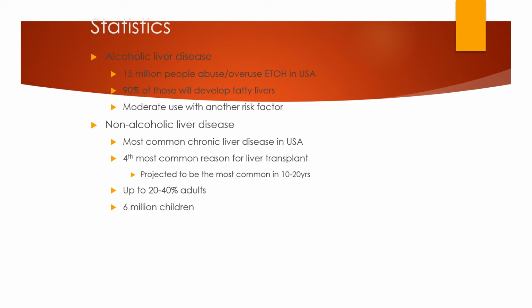Alcoholic liver disease affects 15 million people who abuse or overuse alcohol in the USA. 90% of those will develop fatty livers. Moderate use with another risk factor. Non-alcoholic liver disease is the most common chronic liver disease in the USA. It is the fourth most common reason for liver transplant, projected to be the most common in 10 to 20 years, up to 20 to 40% in adults and 6 million children.